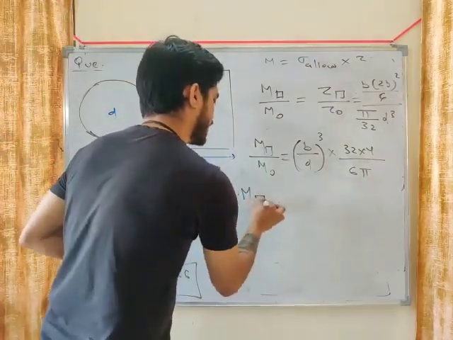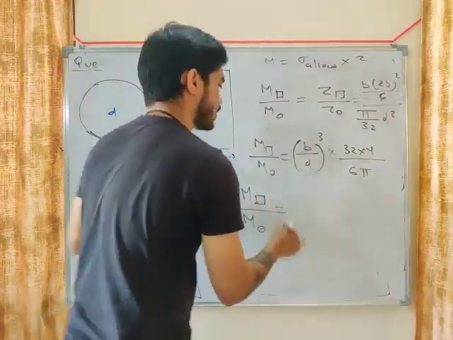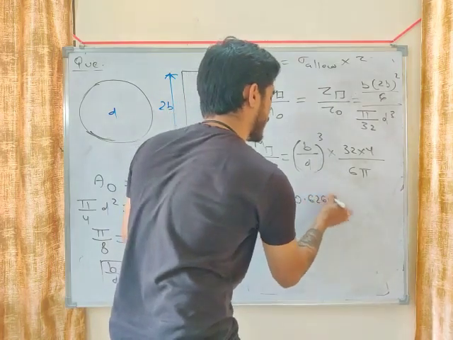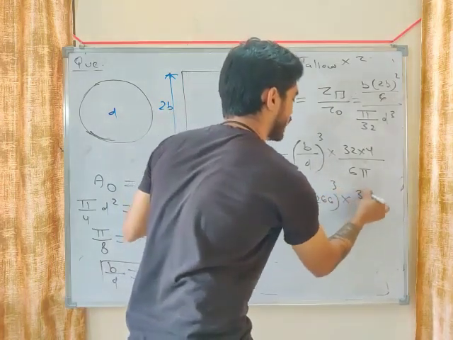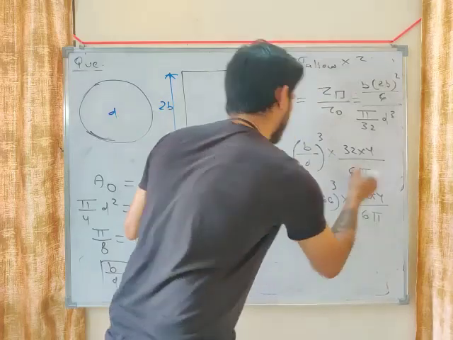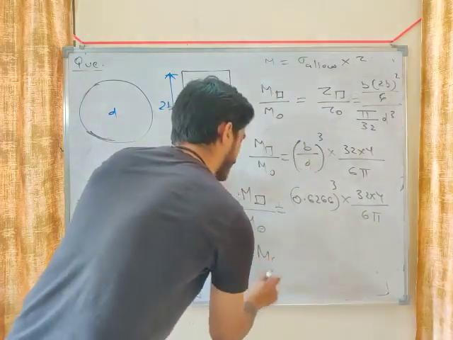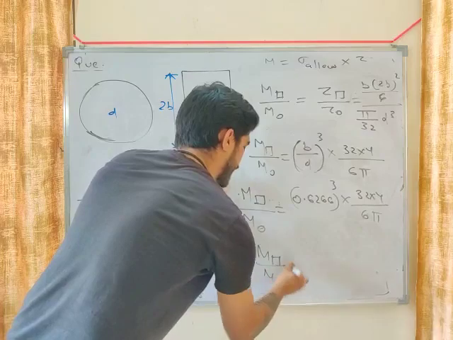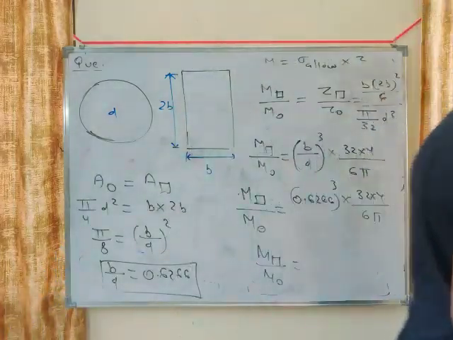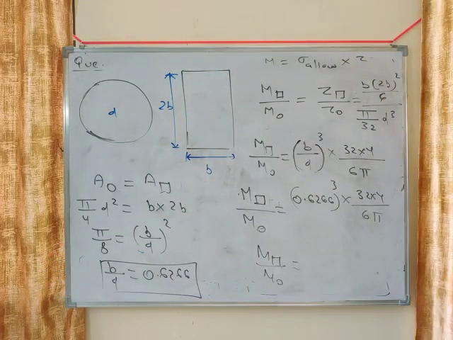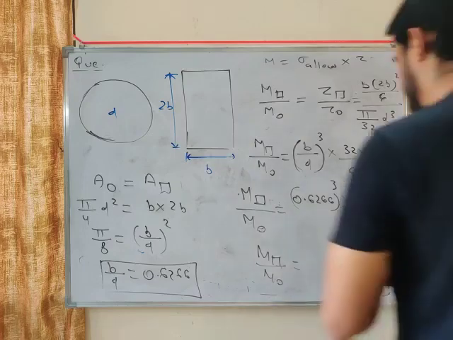Put it here, my friend. So this will become 0.6266 whole cube into 32 into 4 by 6 pi. Solve this entire thing and tell me the answer. So it will become 0.6266 whole cube multiplied by 32 into 4 divided by 6 pi. You are getting 1.67.